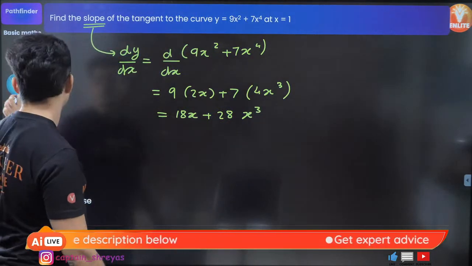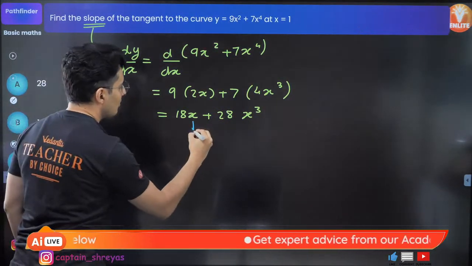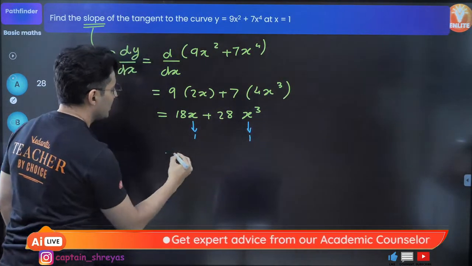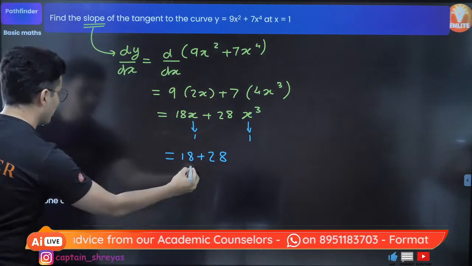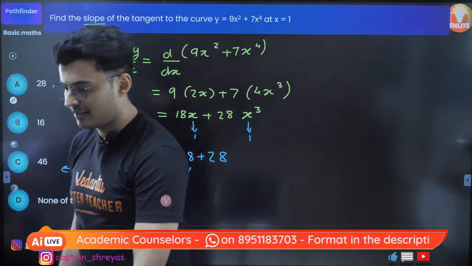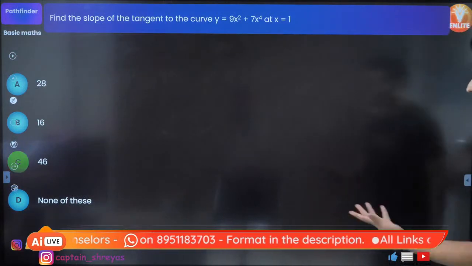Now substitute x is equal to 1. All you need to do is put x is equal to 1. So this will just become 18 plus 28. Is there an option matching over here? Yes, it should be 46. Very true. Excellent.